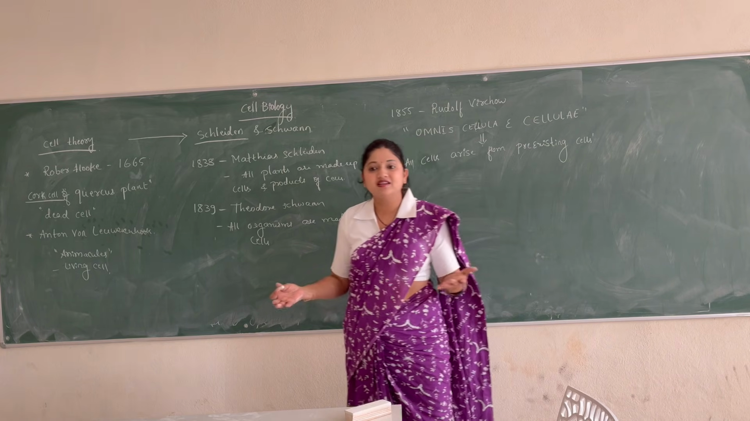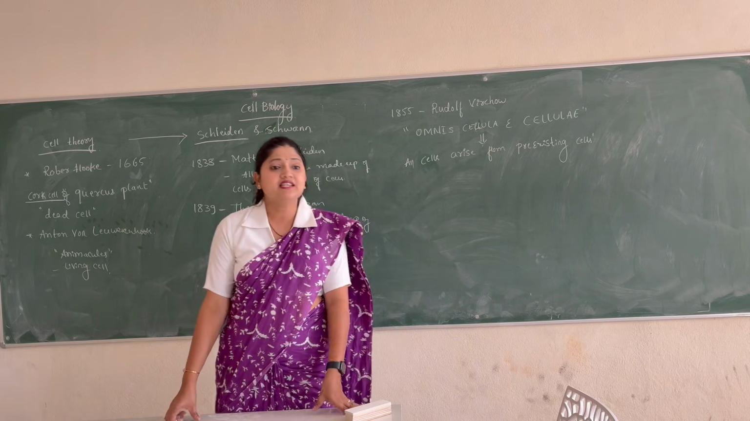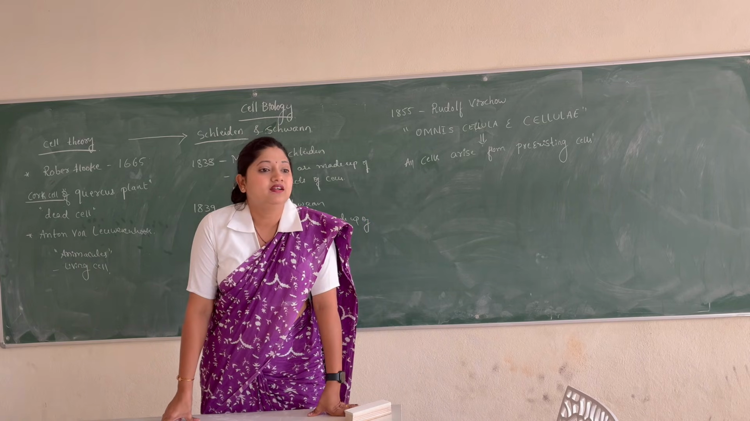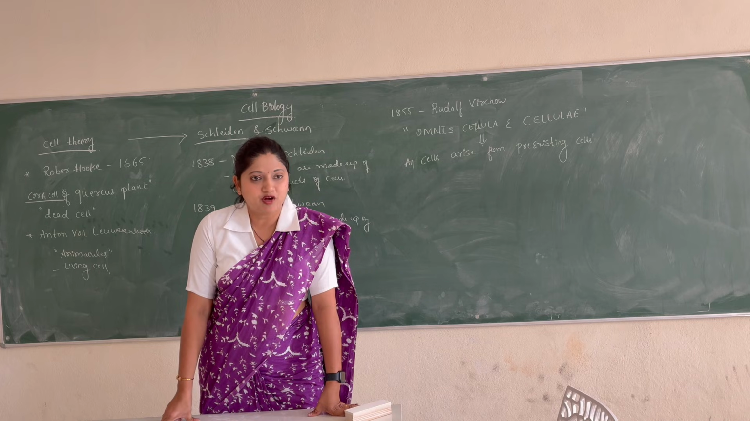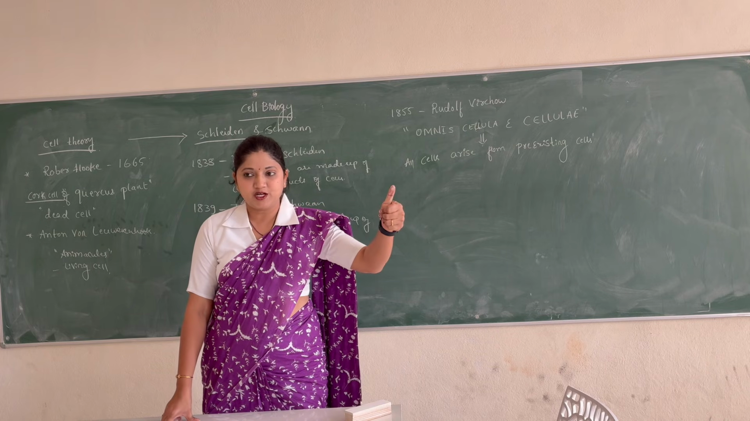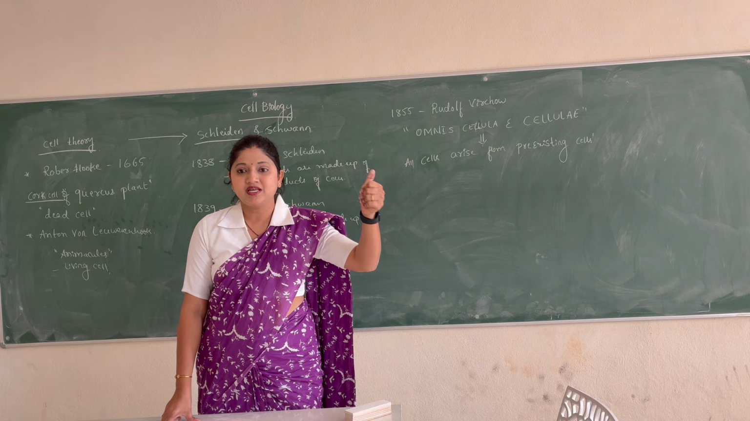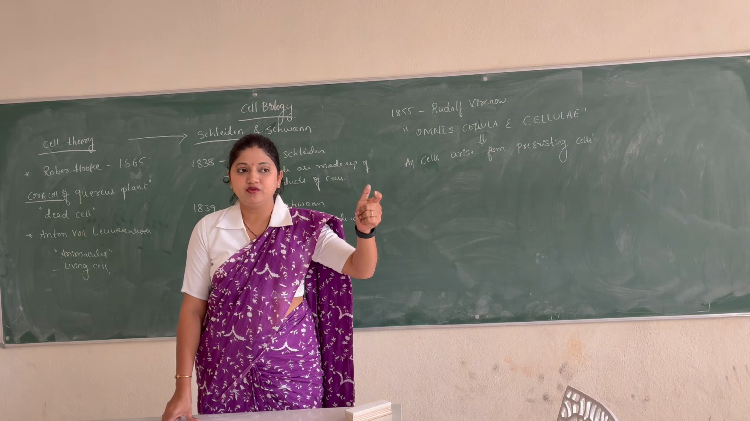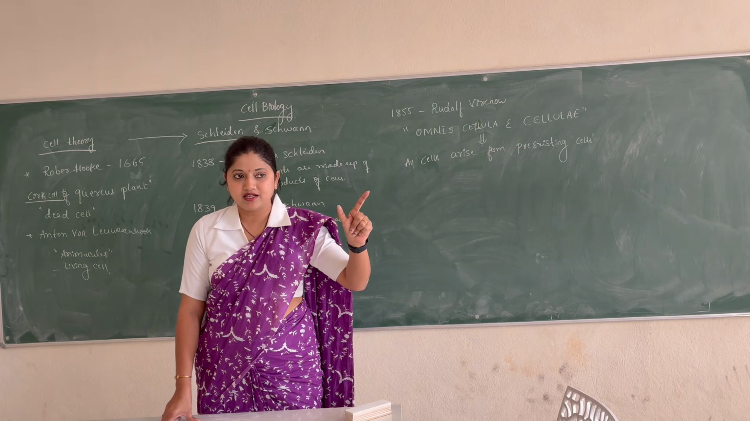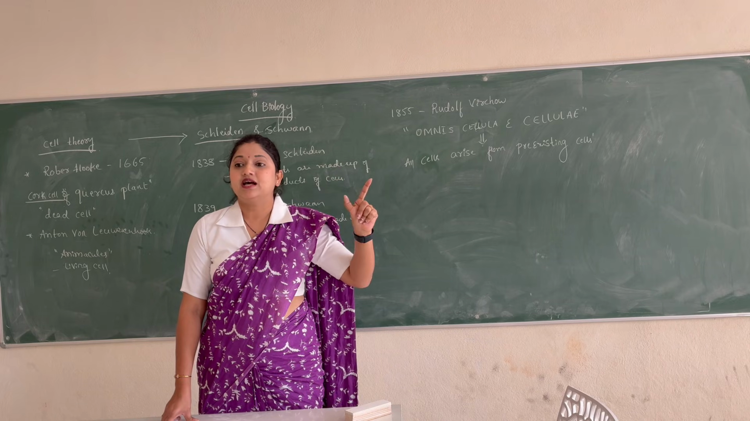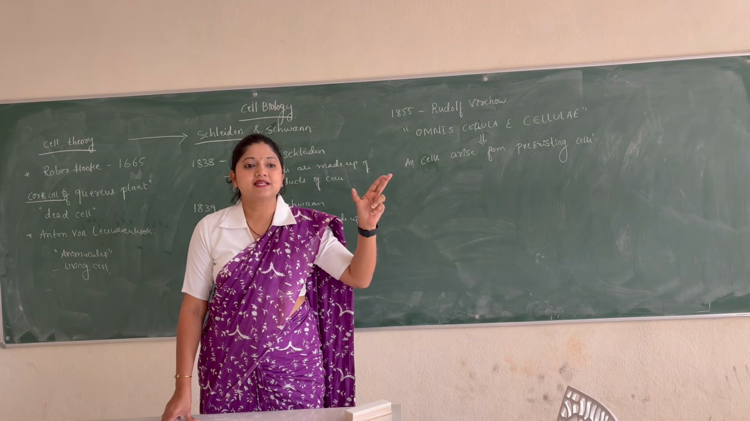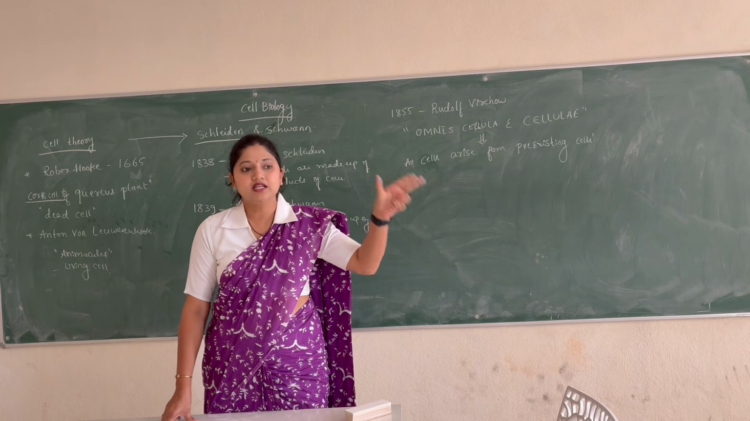And what does the cell theory say? The cell theory says that all living organisms are made up of cells. First statement: the cell is a basic structural and functional unit of life. This is the second statement: all cells arise from pre-existing cells. This is the third statement.